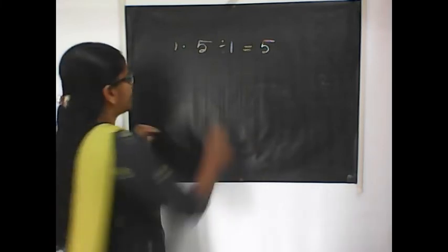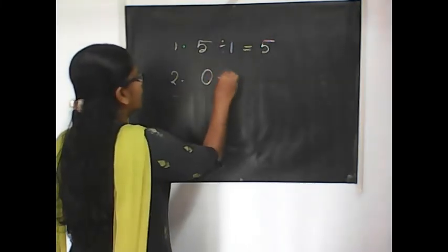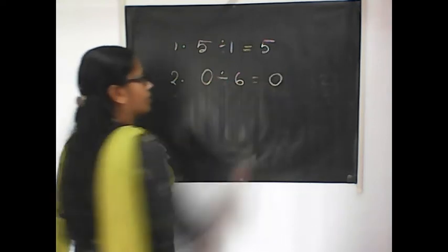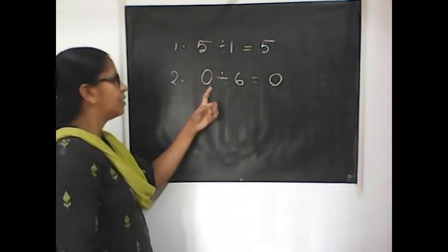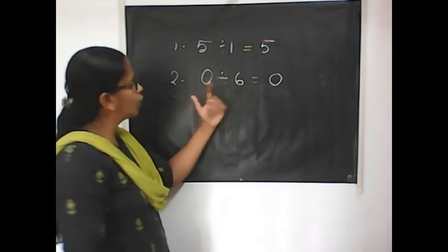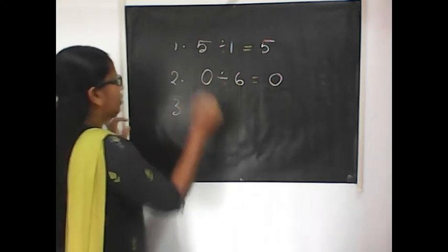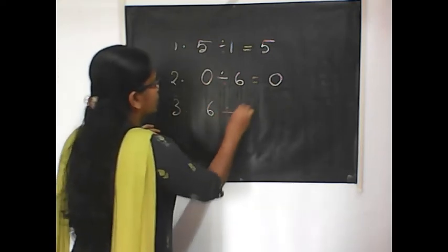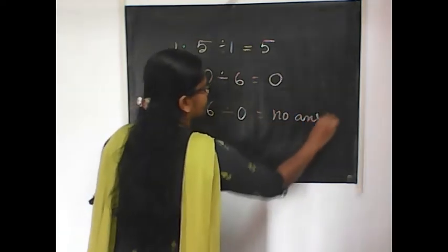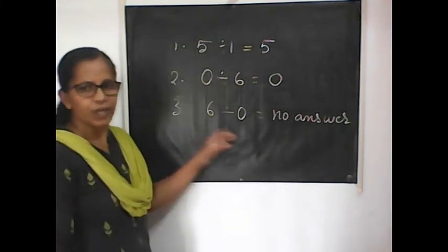Right? Then, second one, when 0 is divided by any number other than 0, the answer will be 0 itself. Then, third one, 6 divided by 0. There is no answer for this. We cannot divide 6 by 0.